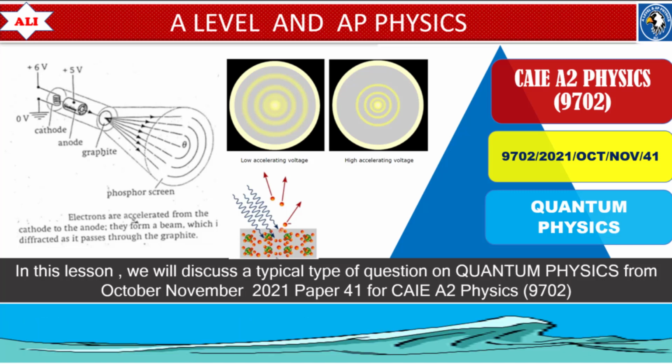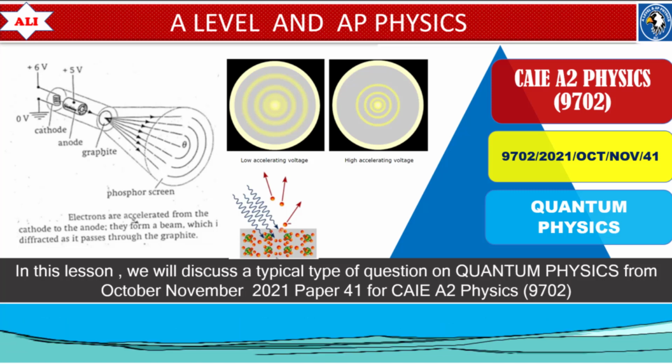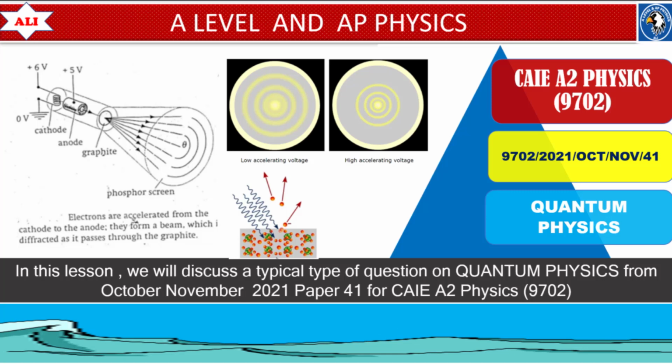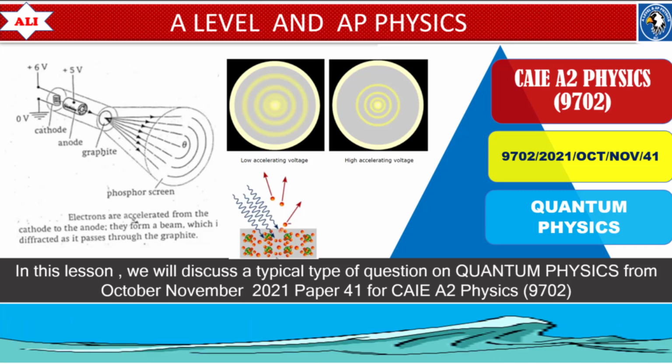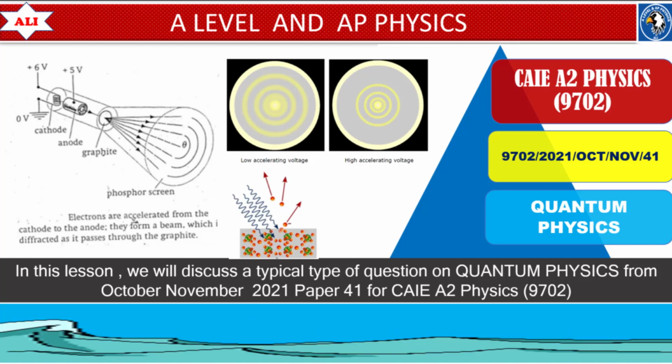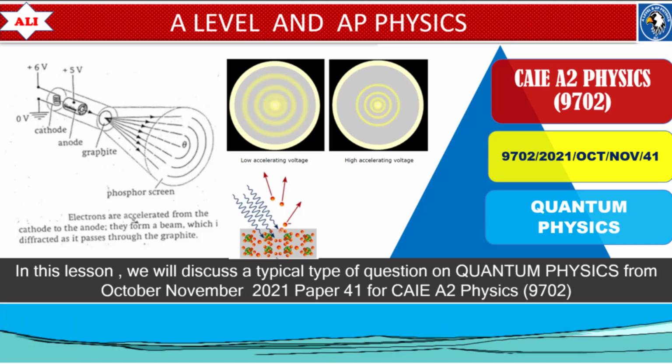We will also talk about de Broglie wavelength. We will also discuss how to calculate the final speed of a beam of electrons when they are accelerated through a potential difference. At the end of the video, we will also talk about effective wavelength of electron.